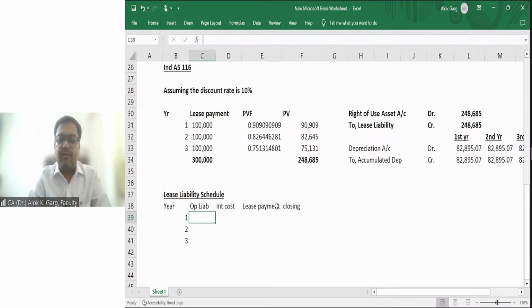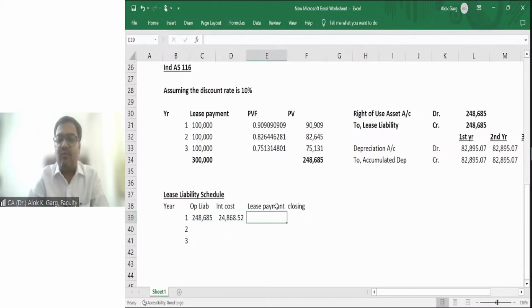Okay. So what is my opening liability? Of course, it is 248,685. What is my interest cost? This multiplied by 10%. 10% was my discount rate. What is my lease payment? My lease payment will be in the first year 1 lakh rupees. What is my closing balance? Opening liability plus interest cost minus lease payment, right?